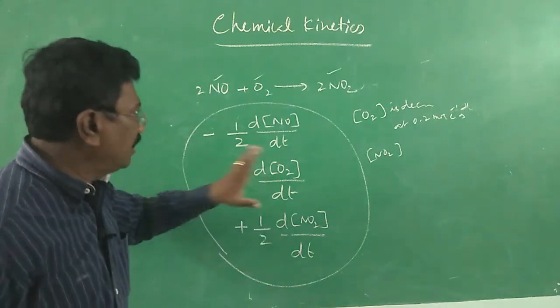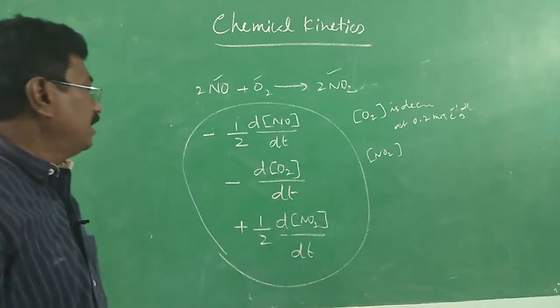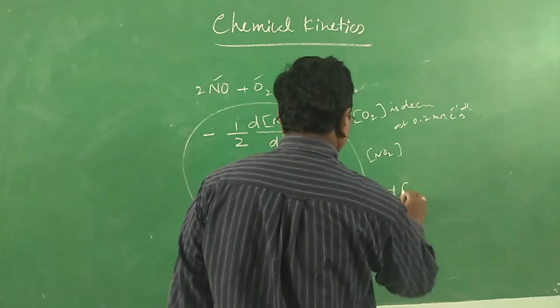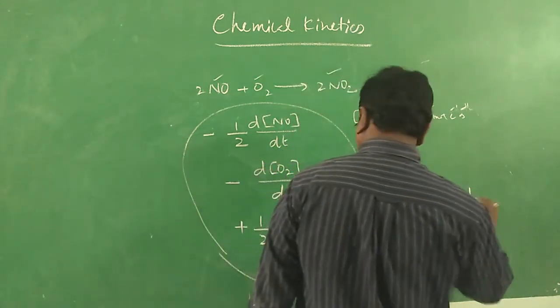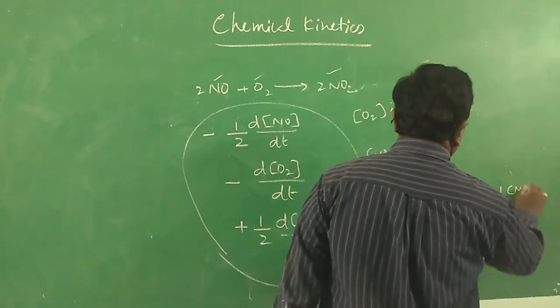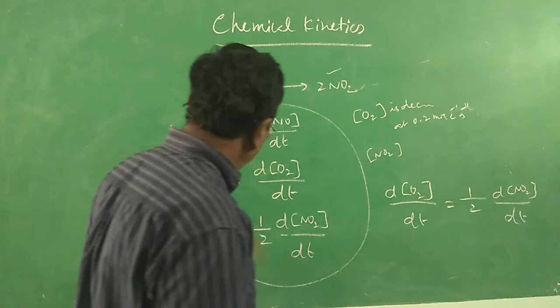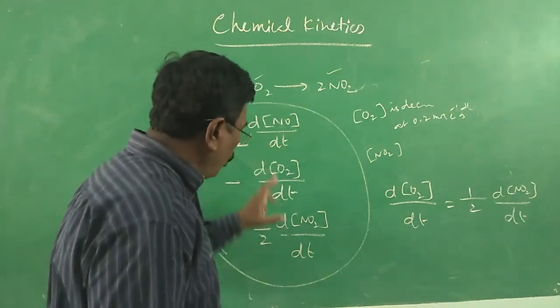Here the decrease in concentration of oxygen is found to be 0.2. d[O2]/dt is equal to 1/2 into d[NO2]/dt.